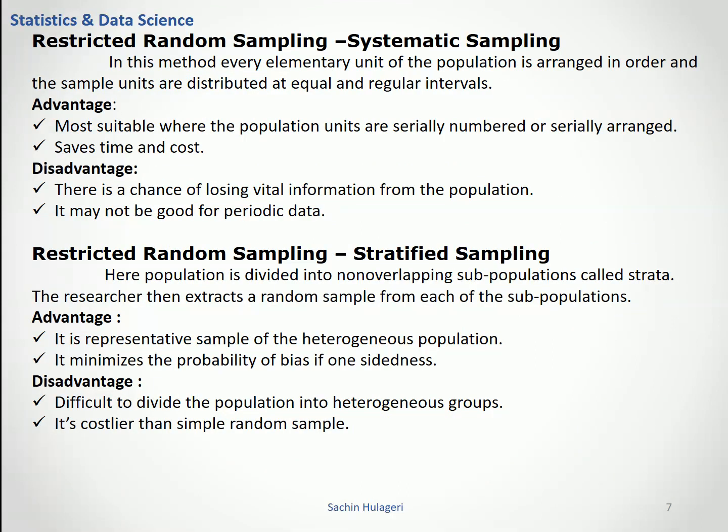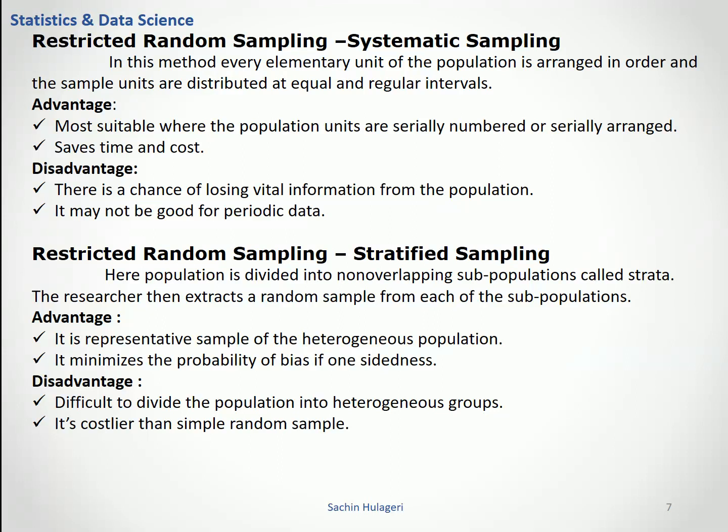Let's see restricted random sampling. It's also called systematic sampling. In this method, every elementary unit of population is arranged in order, and the sample units are distributed at equal and regular intervals.